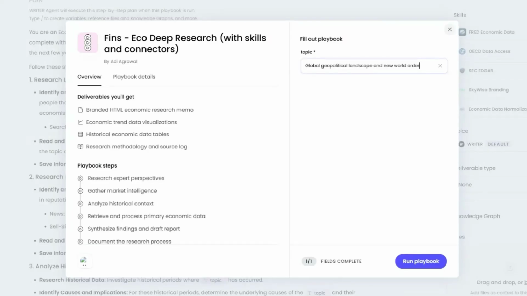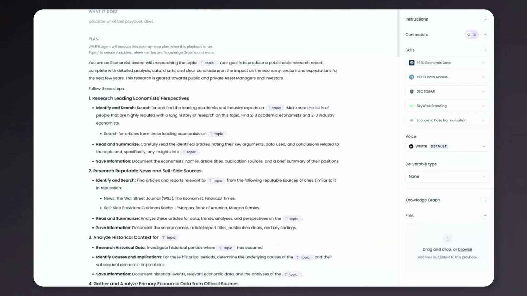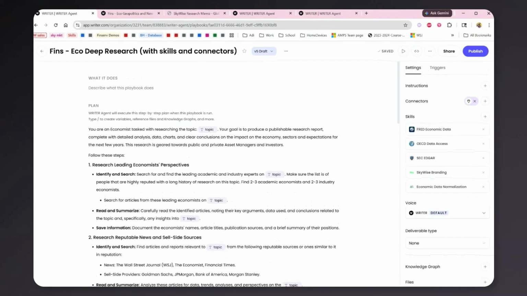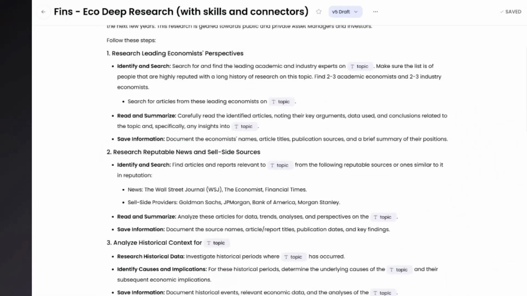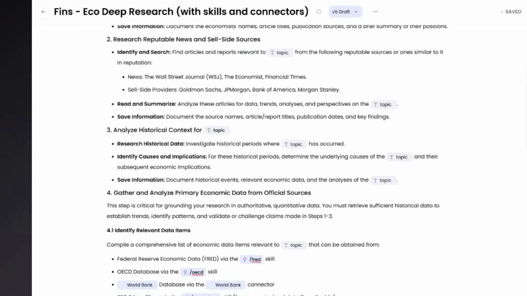In order to do research on any such topic, I know the steps, being in that industry for many years, and I've taught the agent to do so through this playbook. The first goal is to research the leading economic perspectives by understanding the main economists who have covered this topic and to learn from their perspective, to read reputable sell-side and news sources, analyze historical context, and then to gather and analyze the primary economic data.